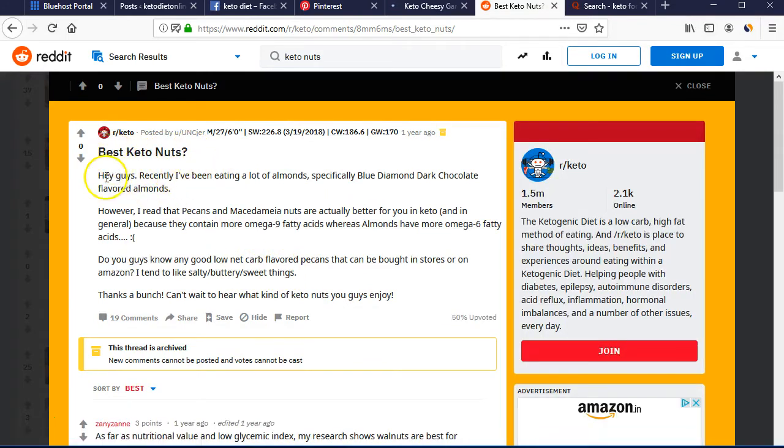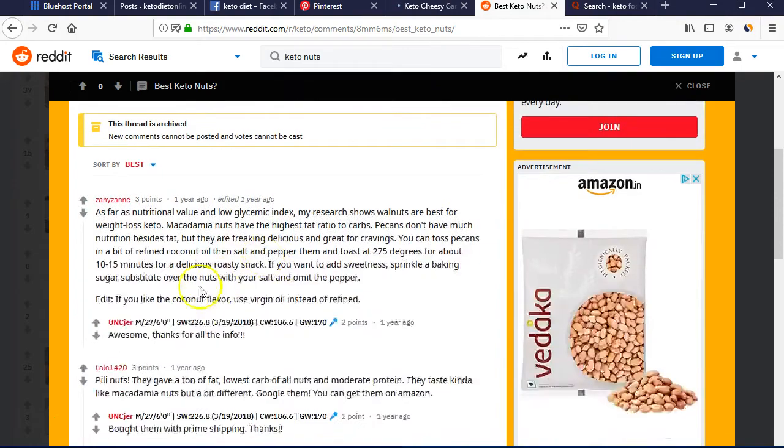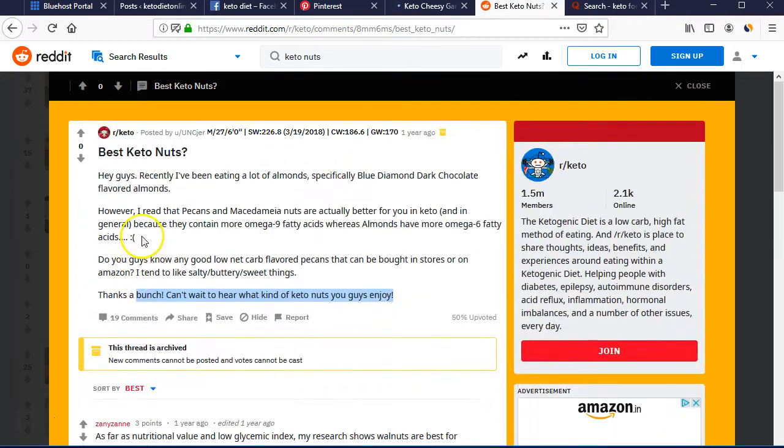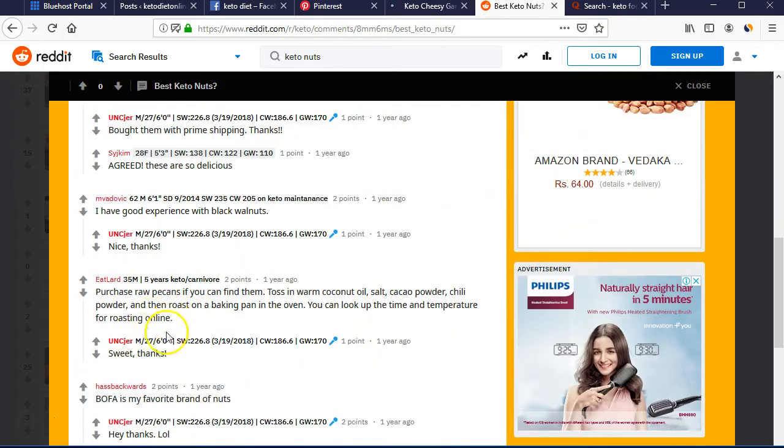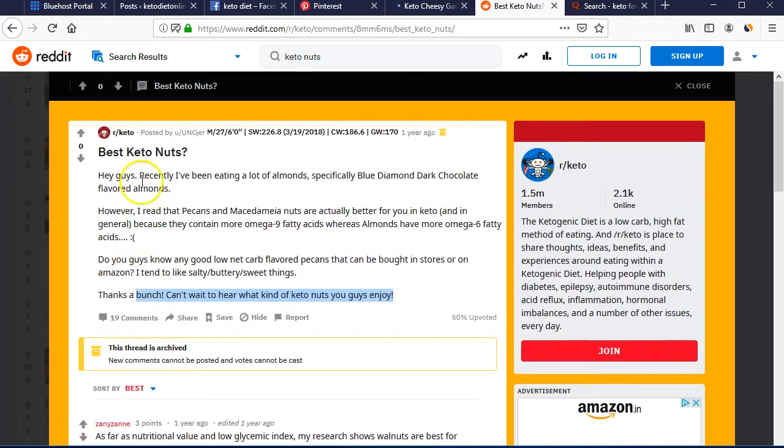So you see best keto nuts, there's a question. A person is asking a question about what are the best keto nuts. All you can do is answer their question. So for example, we can search keto nuts. We got this question. Now we can answer them on what are the best keto nuts available. We can link our article here by saying here is the list of best keto nuts available, and we can get different visitors through sharing our content on these forums of Reddit.